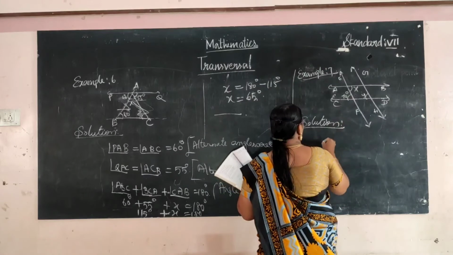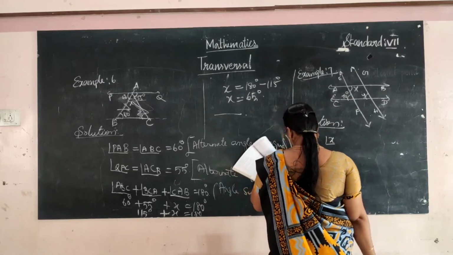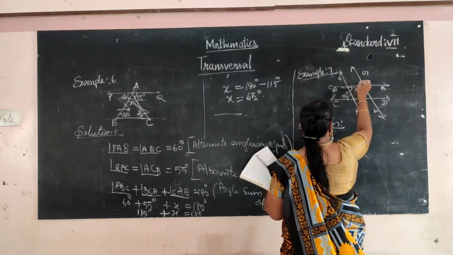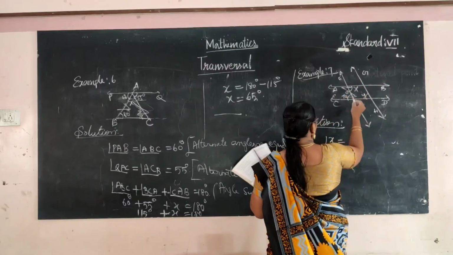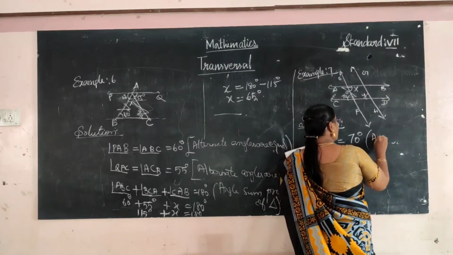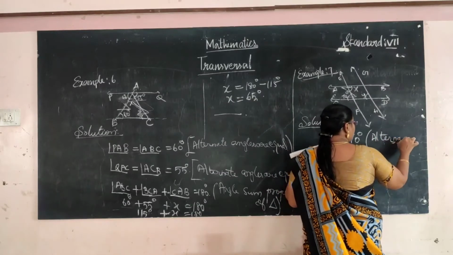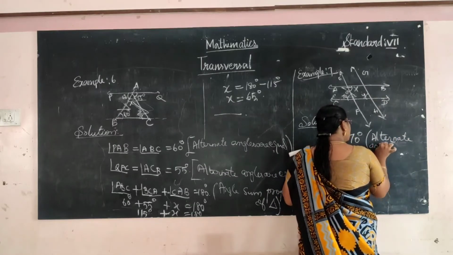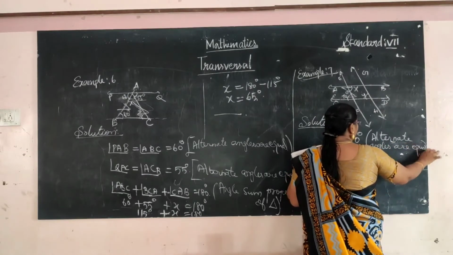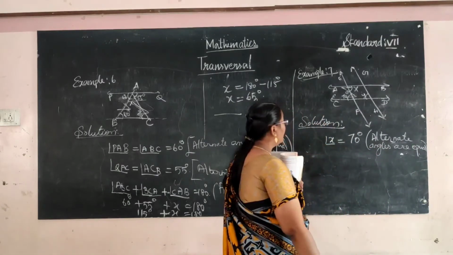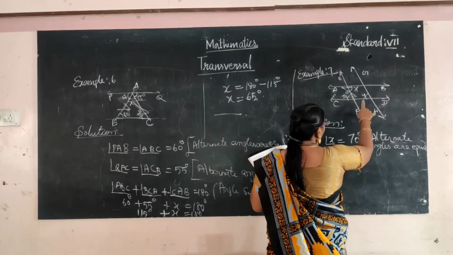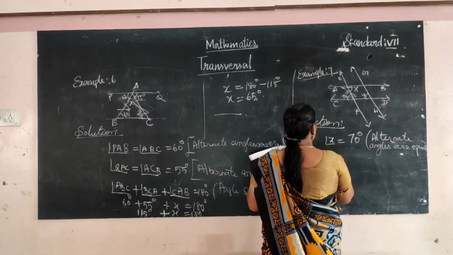I have considered the angle x. It is equal to 70 degrees, since alternate angles are equal. So the x value is 70. And then the y value, angle y.